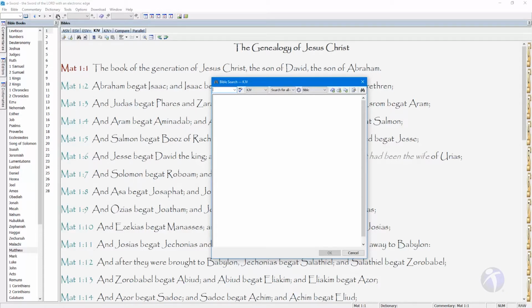We can start with our main topic word, assumptions. When we search for that, we get no results. Let's try some variations of that same word. Let's look for assume. Nothing. What about assuming? Still nothing.